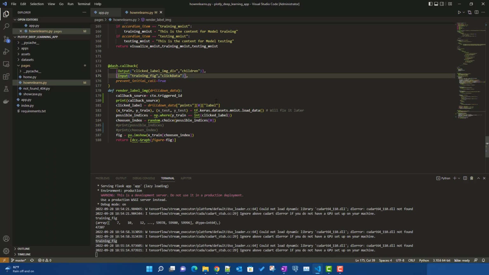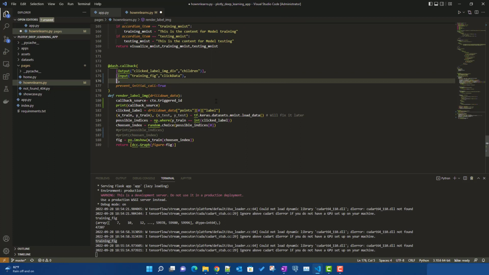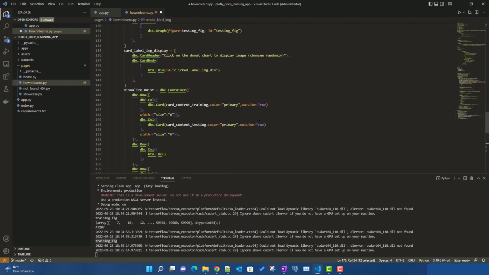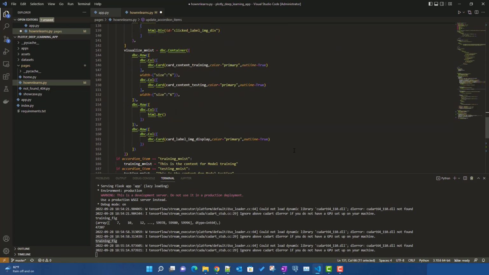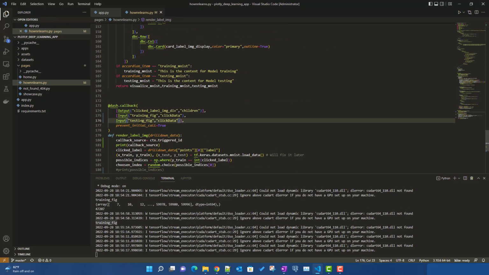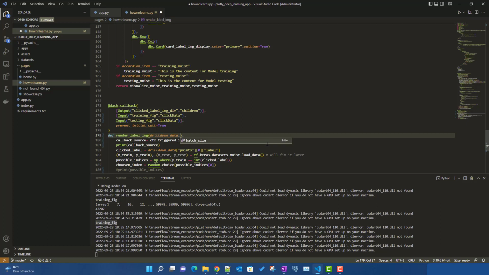You have to give that input, then only it will be able to capture whether this particular input is triggering the callback or not. So here, instead of training figure, we will be passing the testing figure. This is our testing pie chart, and as we have added another input, we will have to pass it in our method as well.